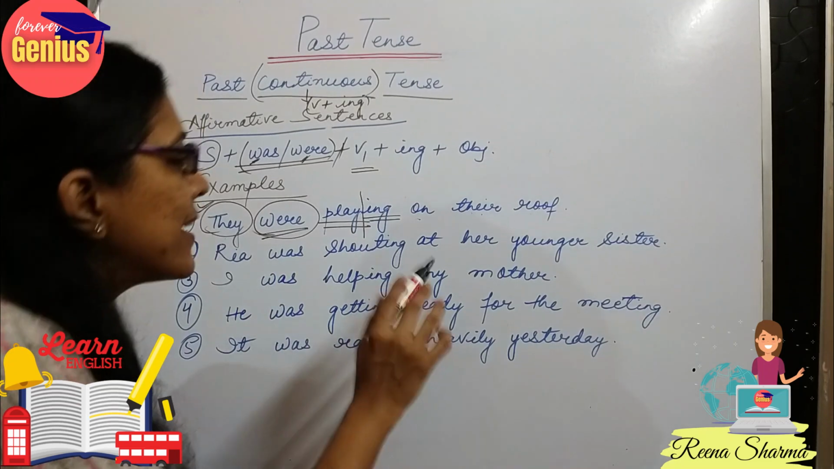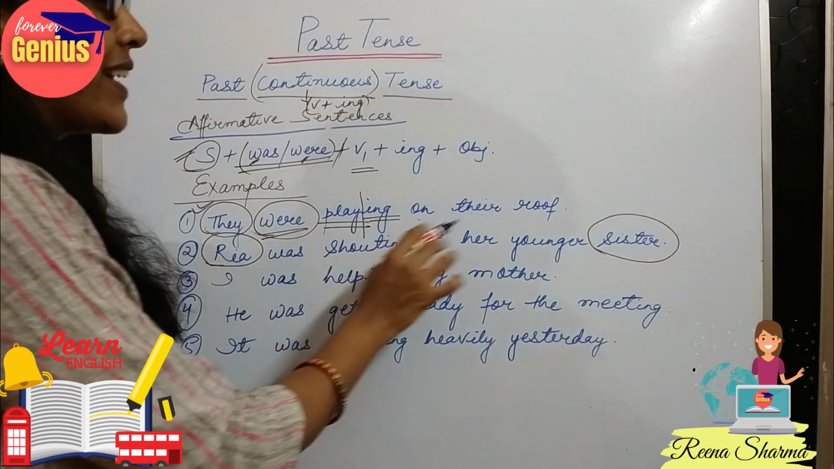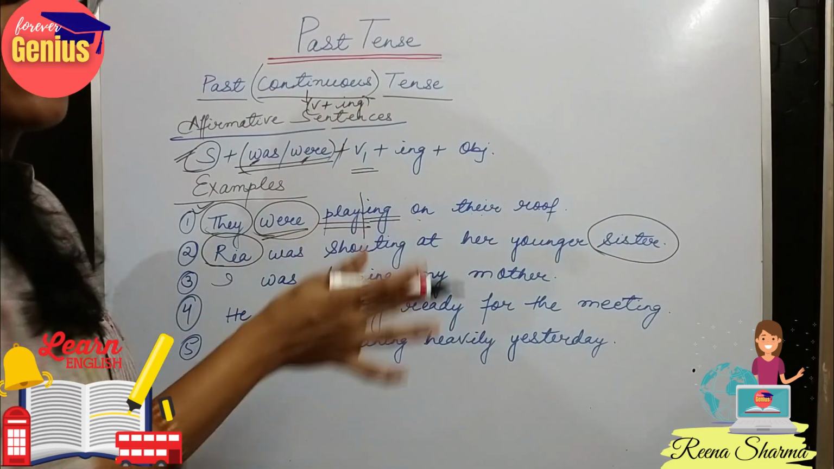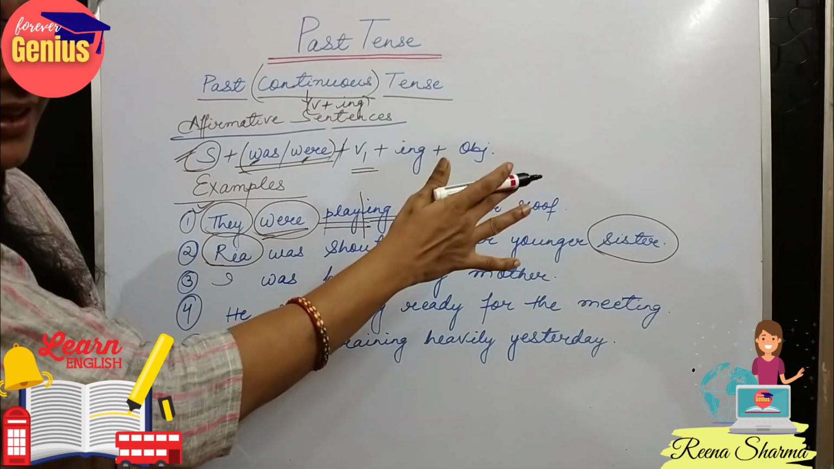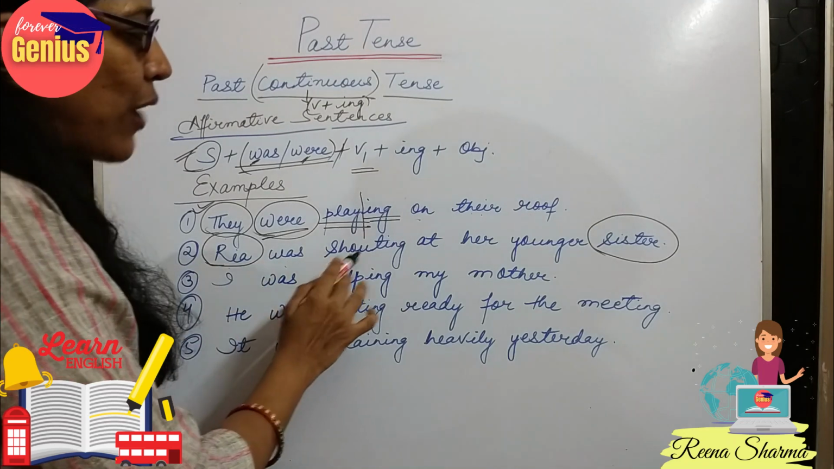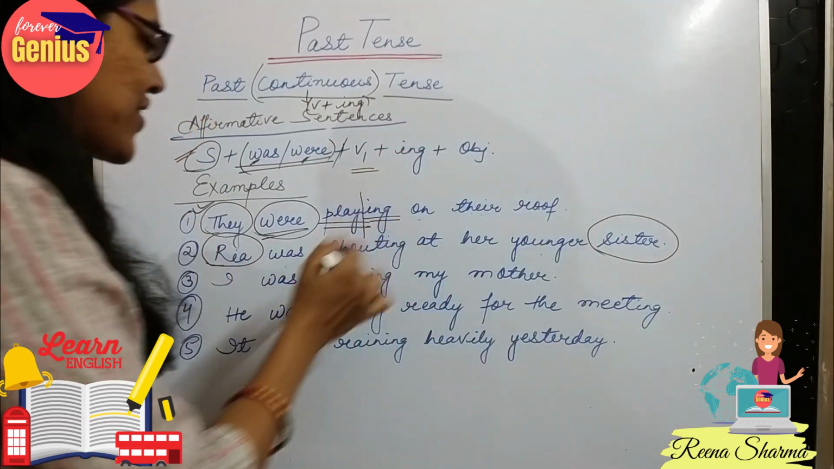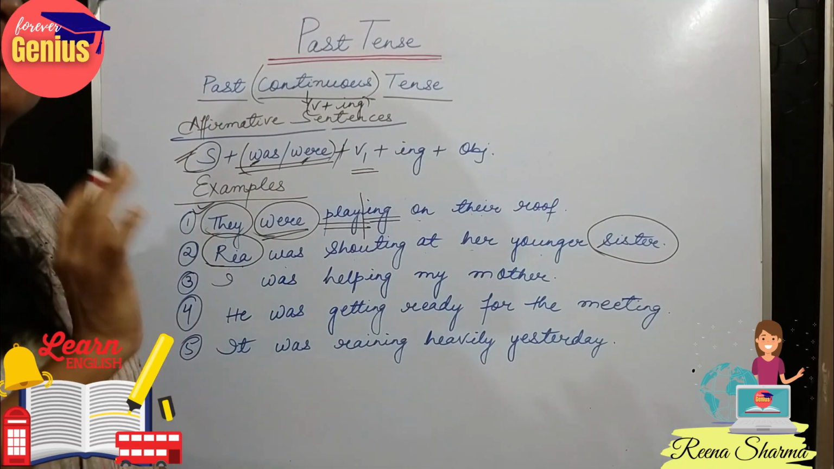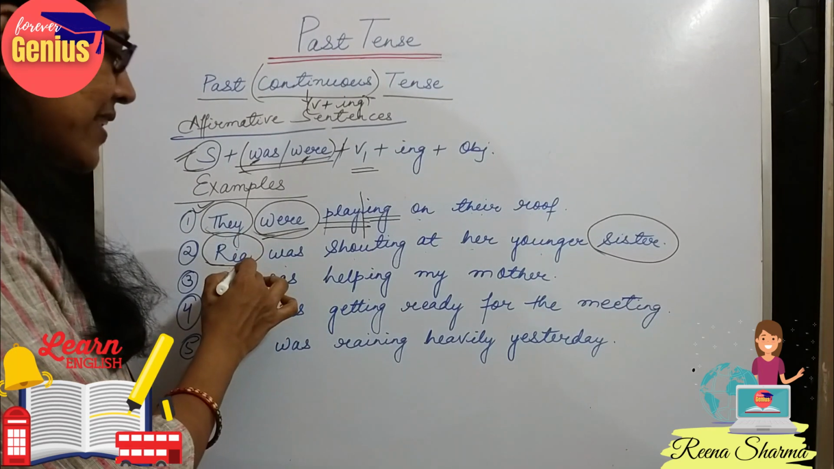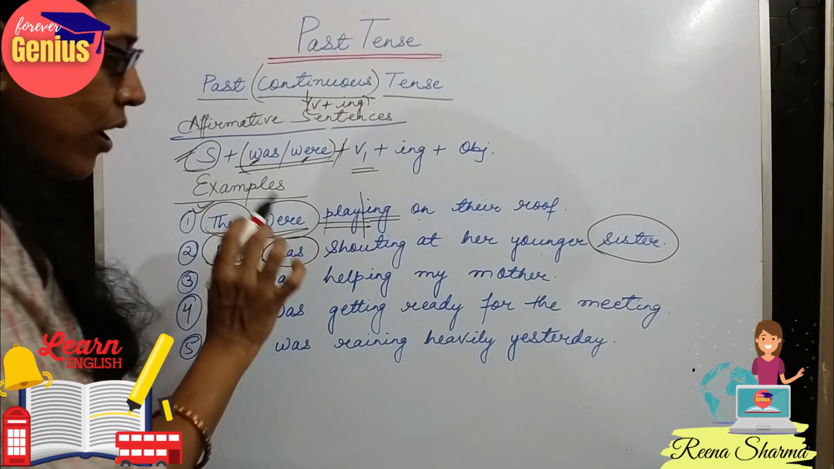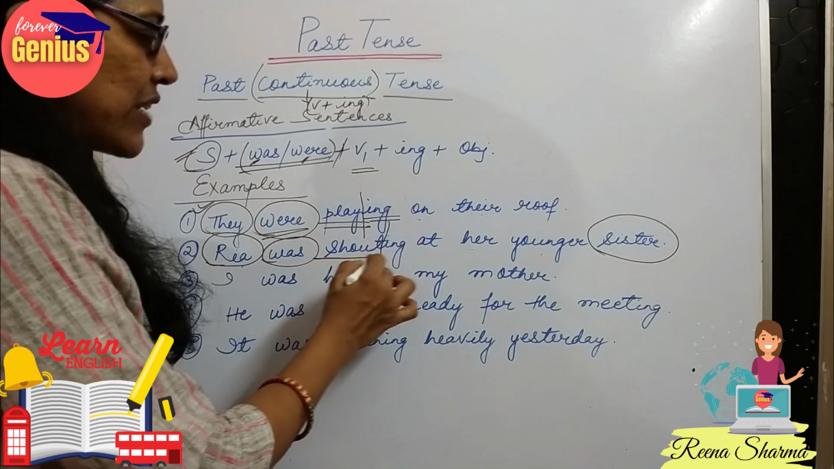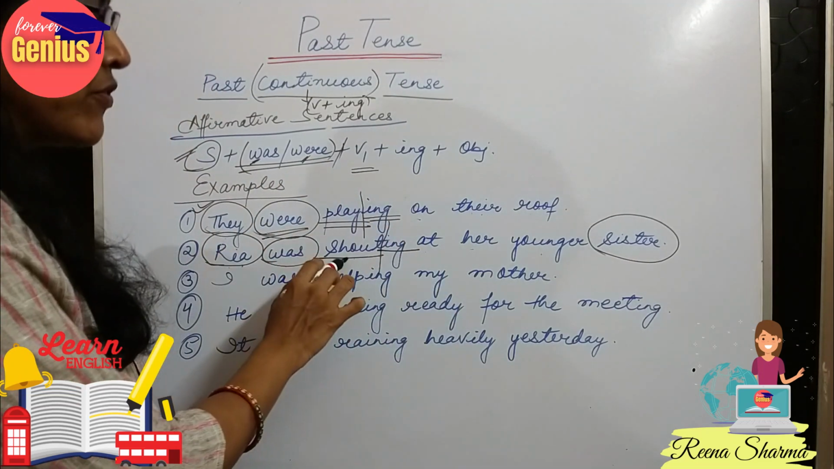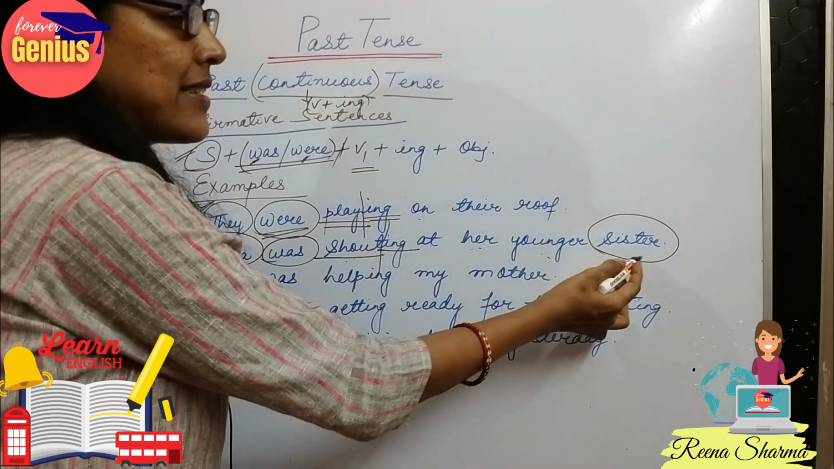Now comes our second sentence. Ria was scolding her younger sister. It doesn't matter, we are just understanding the format here. So Ria was shouting at her younger sister. Ria is the name of a girl. She is singular, so we are using was. Shout, shouting. See, we can divide the first form of verb with ing. Shouting at her younger sister.